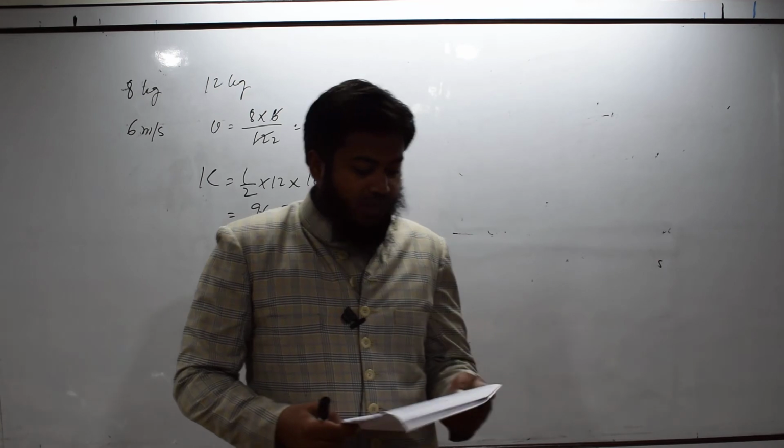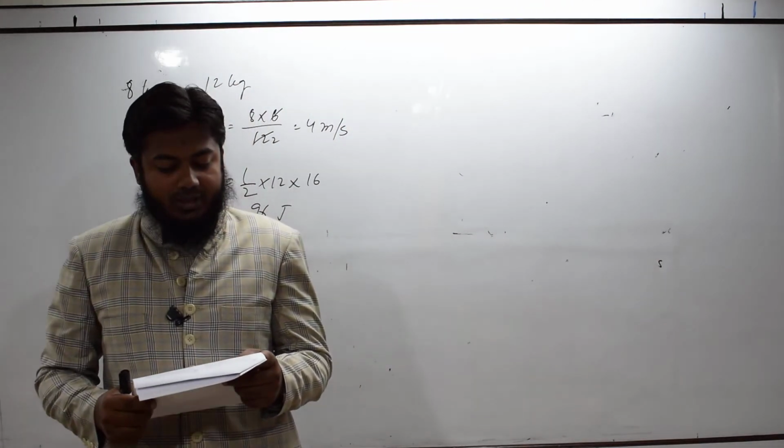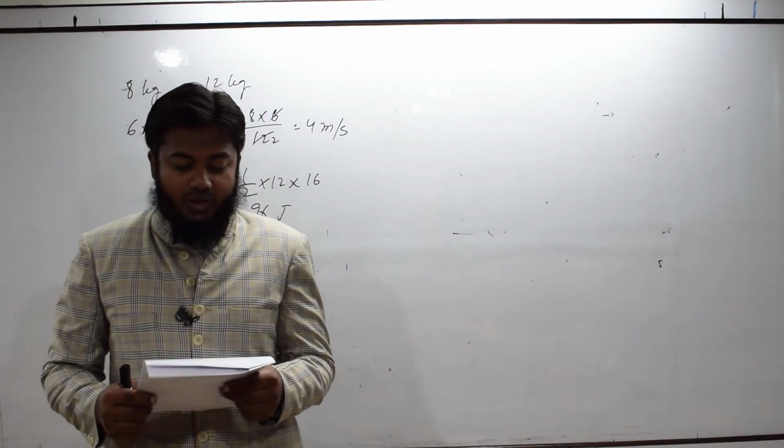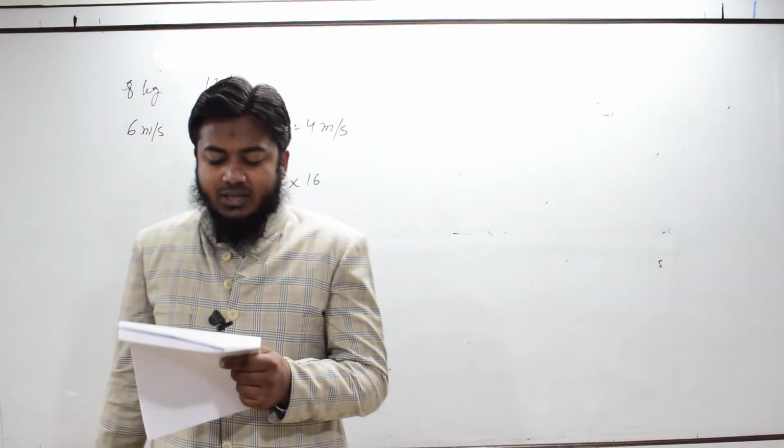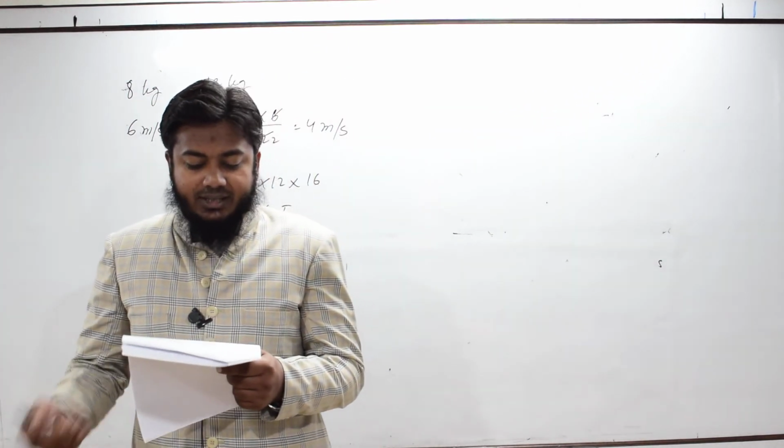Next question. A particle of mass m moving in the x direction with speed 2v is hit by another particle of mass 2m moving in the y direction.